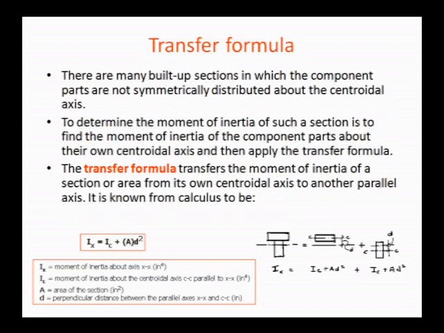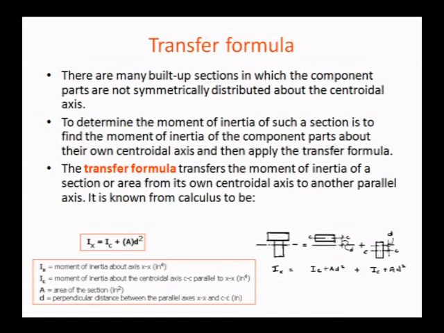Here we have to use the transfer formula. Transfer formula means we can find out the moment of inertia for different axes. That is called the parallel axis theorem. The parallel axis theorem, also called the transfer formula, is used for built up sections, where we calculate the moment of inertia.